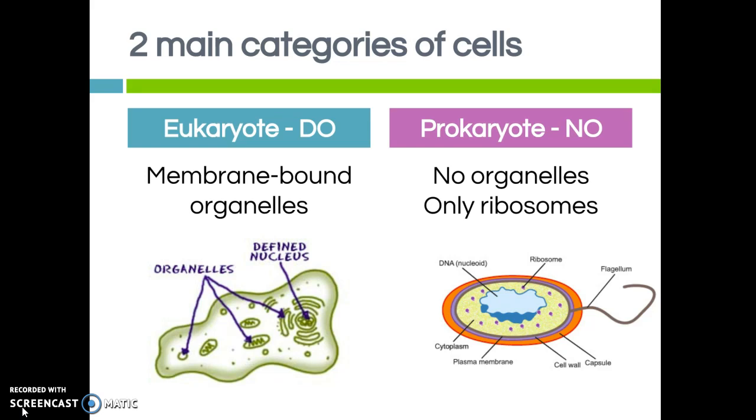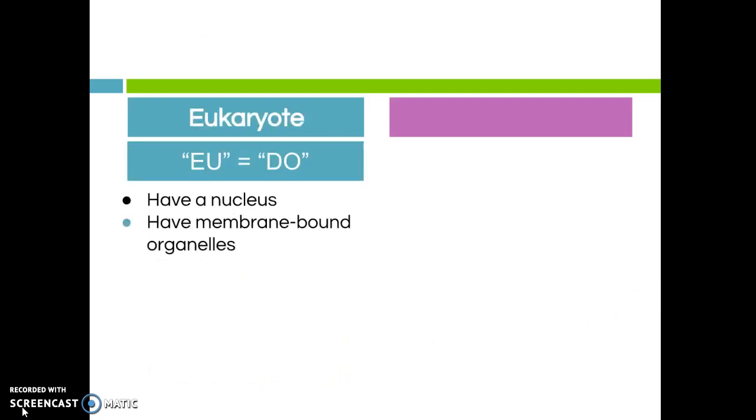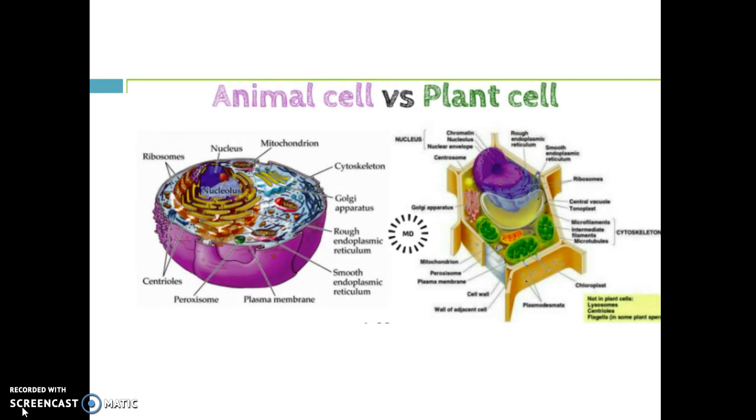They have membrane-bound organelles. A couple other things you need to know. Again, eu means do. They do have a nucleus. They do have membrane-bound organelles. But also they are typically large. They're complex. They'll sometimes have a cell wall. Not an animal cell, but maybe a plant cell would have a cell wall, or a fungus cell. And they're often part of a multicellular organism, meaning made of more than one cell. Last week, you looked at animal cells versus plant cells. And so these are very complex organisms. They're filled with organelles. They're larger. And so these are eukaryotic cells.